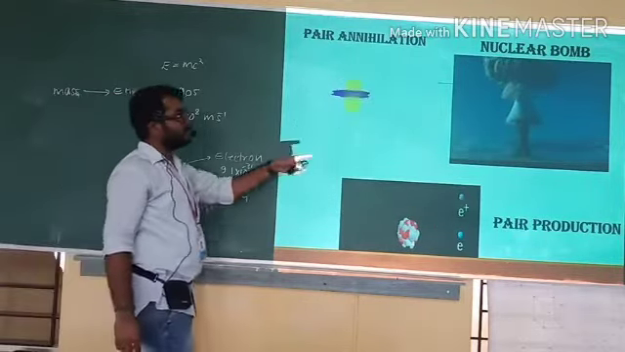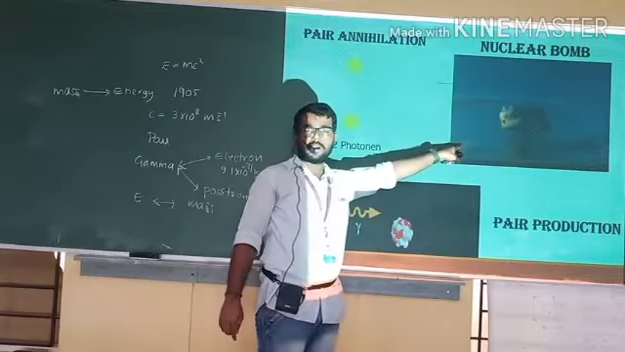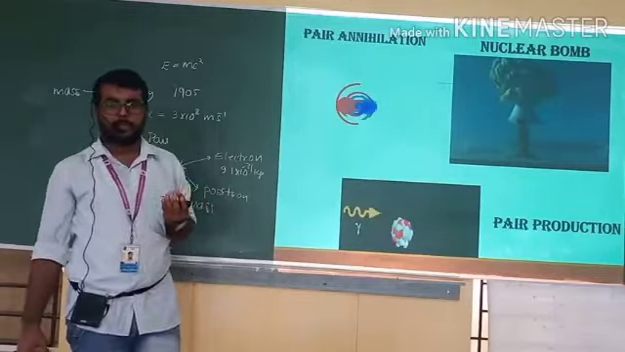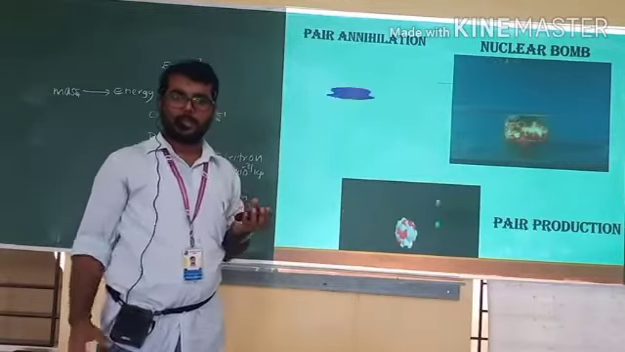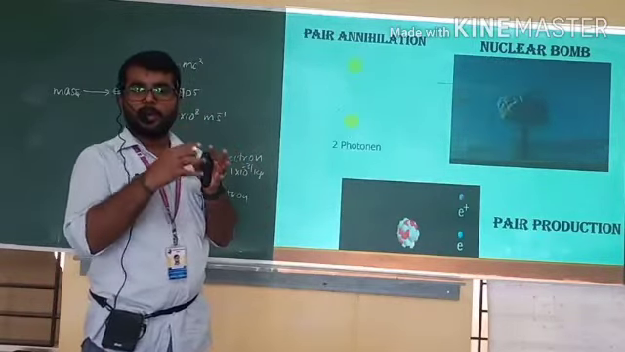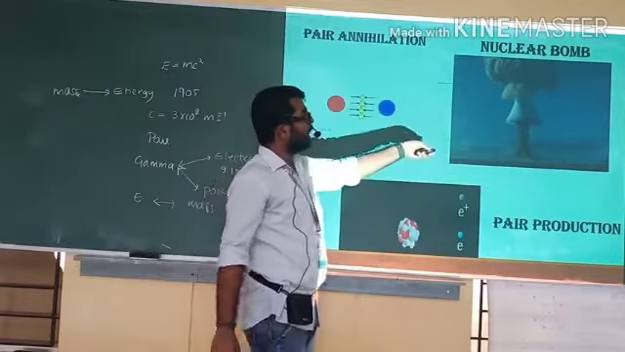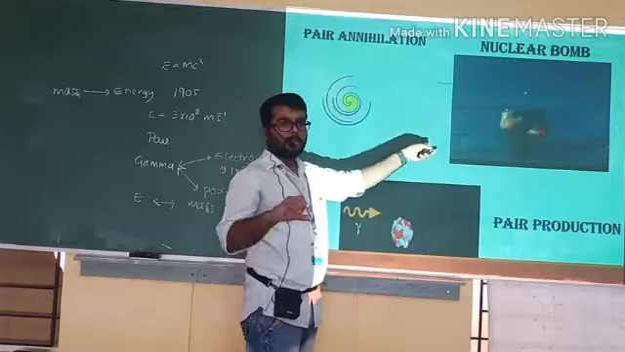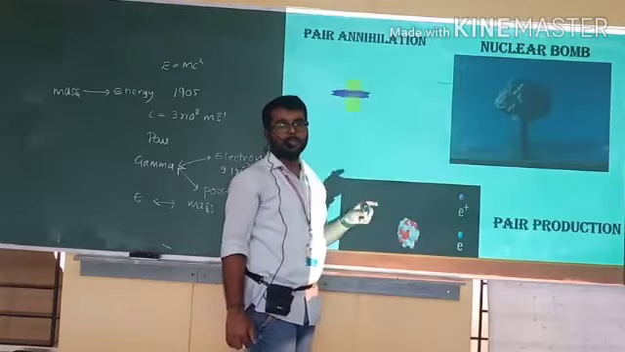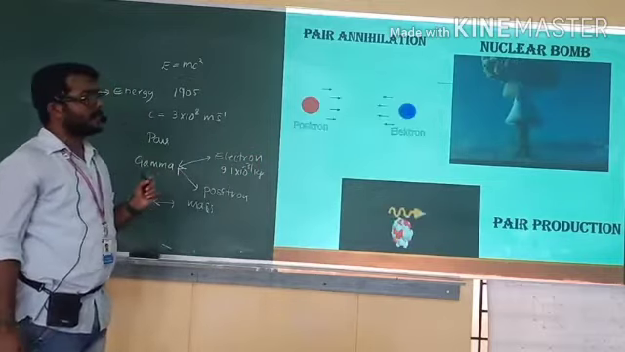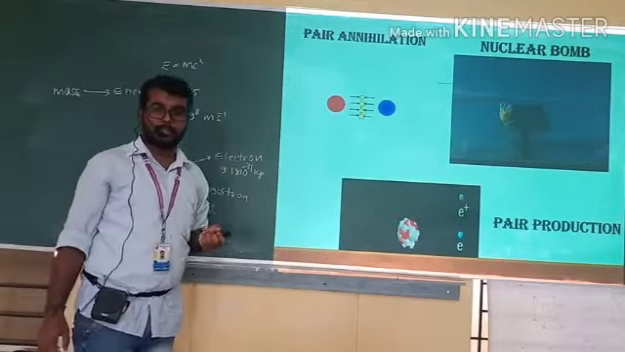One more example is the nuclear bomb. The bomb has a certain mass, which is confined in a small region. When it is blasted, energy is produced. So mass and energy are both interconvertible. This is called Einstein's mass-energy relation.